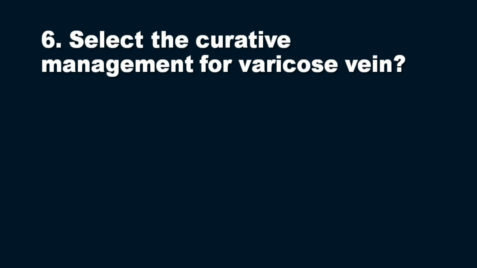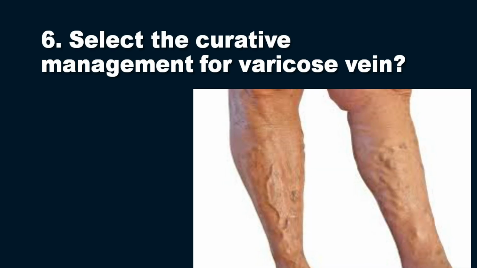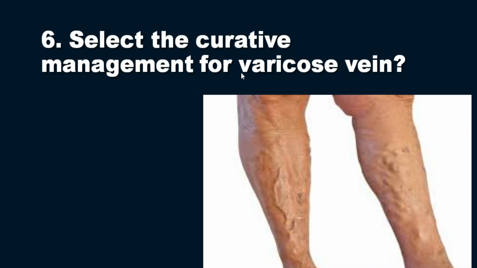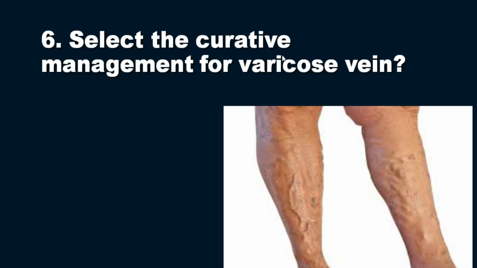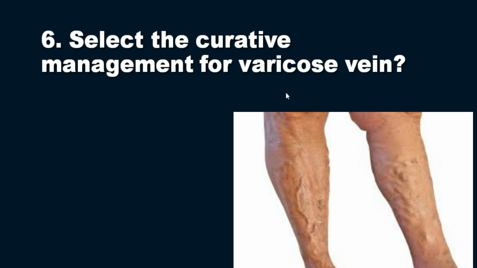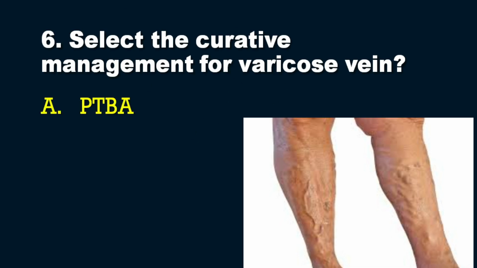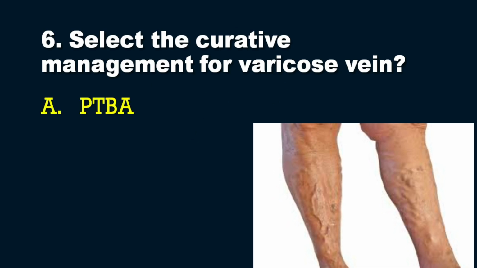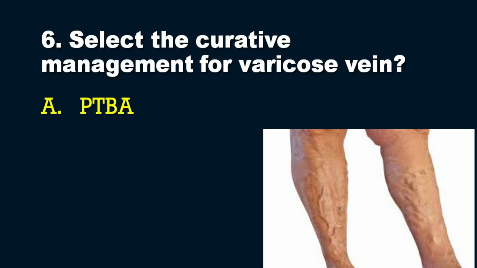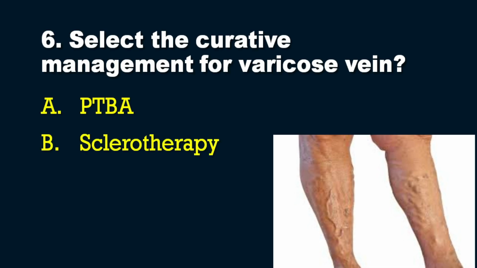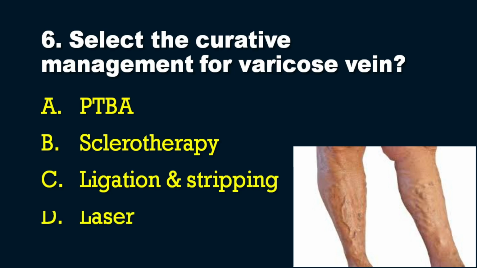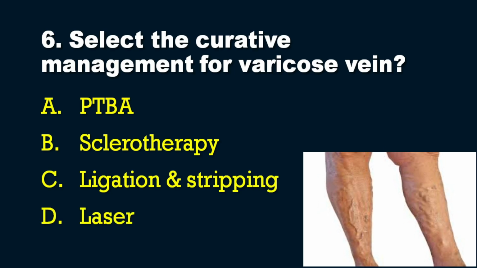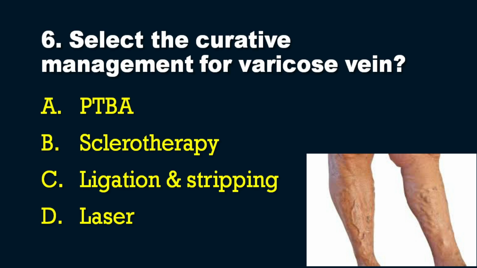Now we can see the sixth question in our series regarding varicose veins. Select the curative management for varicose veins. Read the question carefully. Here the question is asked about the curative management, that is important. The options are option A, PTBA, that is percutaneous transluminal balloon angioplasty. Option B, sclerotherapy. Option C, ligation and stripping. And option D, laser treatment. Which is the curative management for varicose veins?